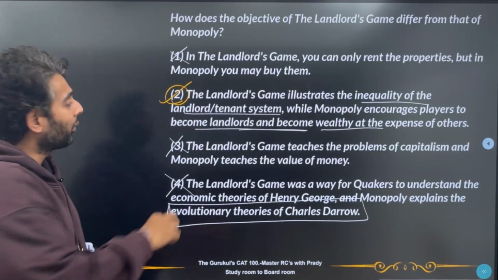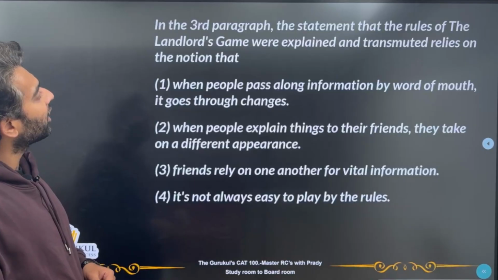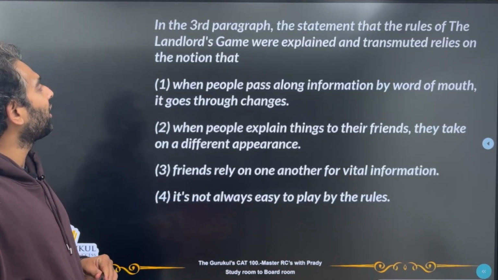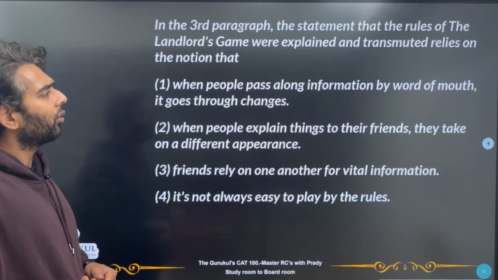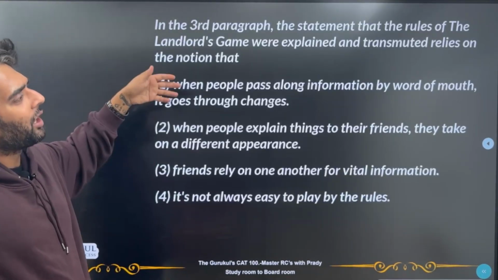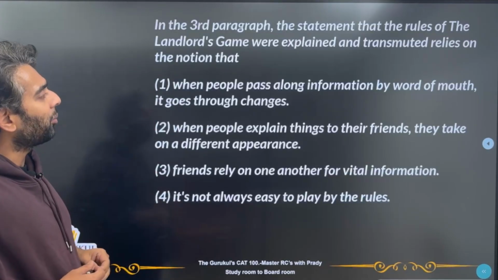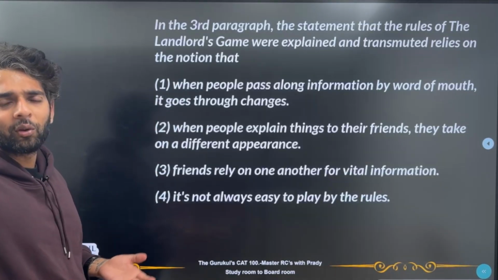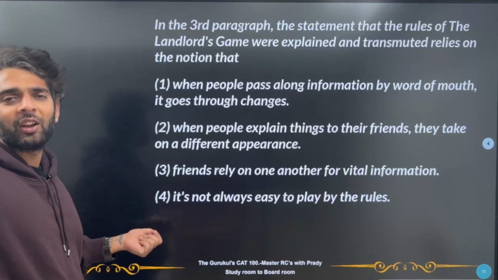Let's go to the second question. In the third paragraph, the statement, the rules of the landlord's game were explained and transmuted, relies on the notion that, okay, so what does it mean? What does it rely on when we say that these were explained by people and they were transmuted? So when people pass along the information by word of mouth, it goes through changes. Yes, obviously. So that's what we've seen, right? Slight changes are going on.